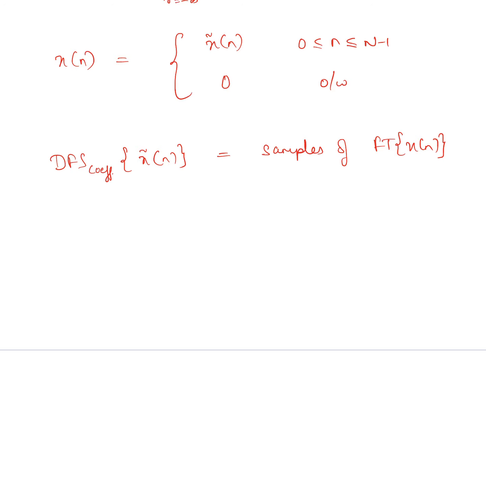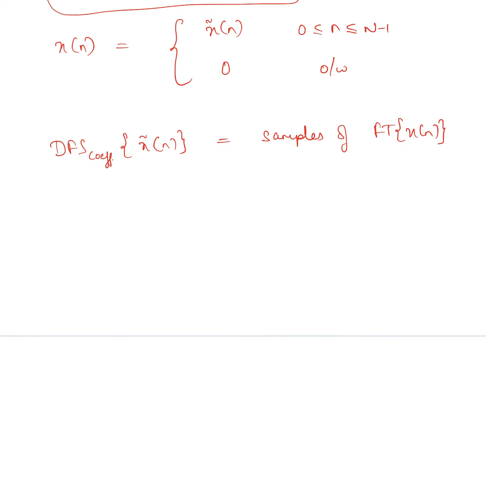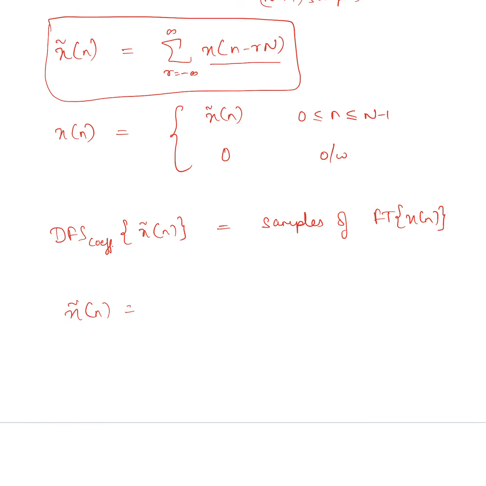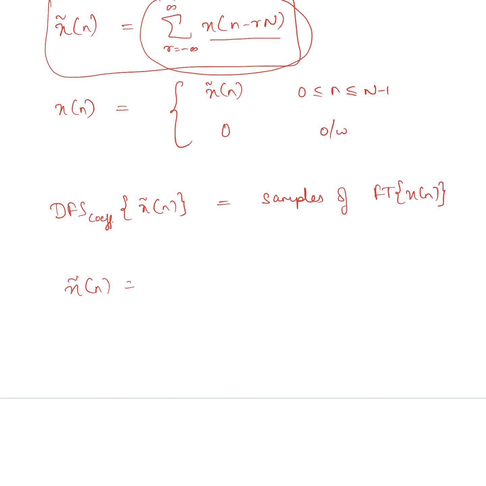So we will use another notation for describing this equation. I can write x tilde of n as x of n modulo N. This is an alternative expression for setting up the relationship between the periodic sequence and the aperiodic sequence.